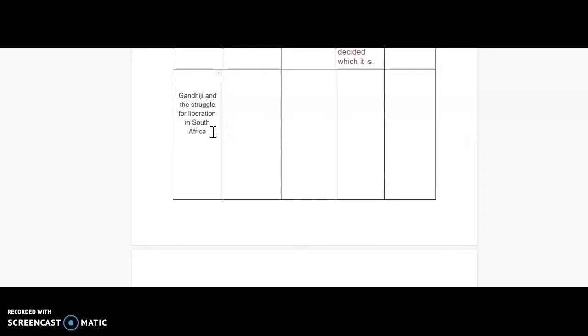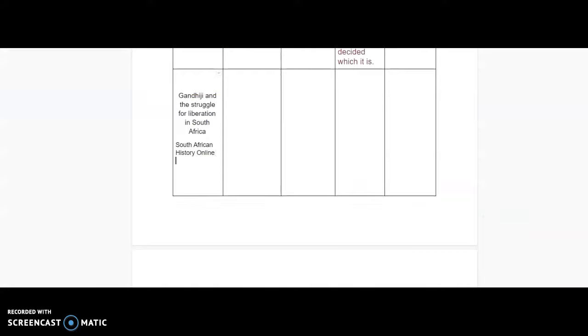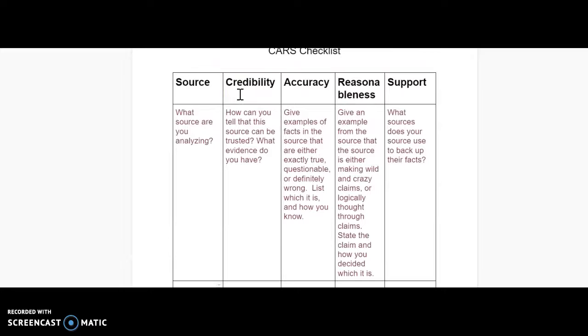I'm going to include the fact that this comes from South African History Online. That is the name of the website, also called sahistory.org.